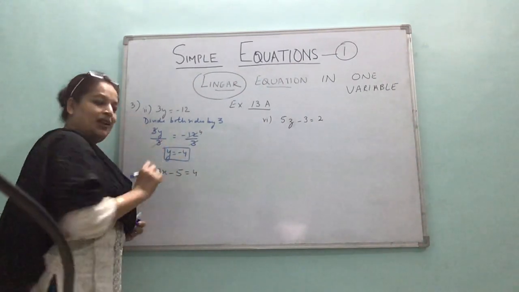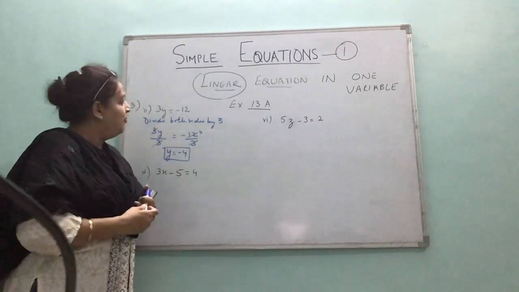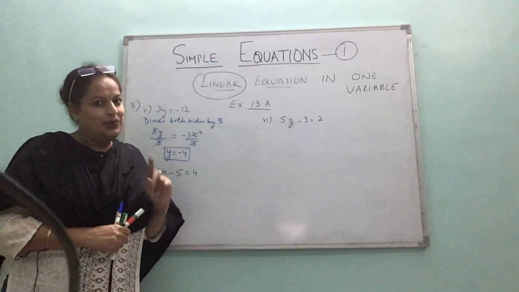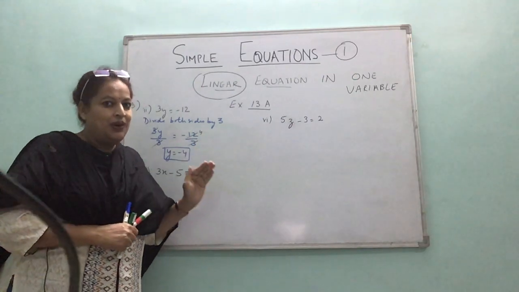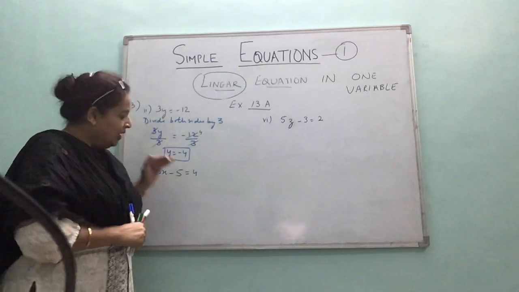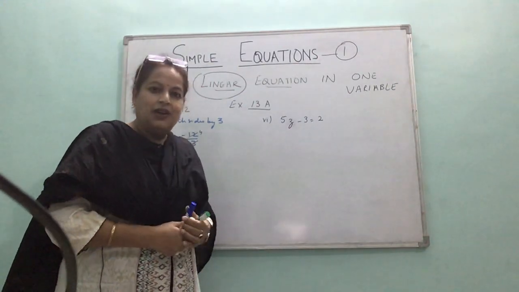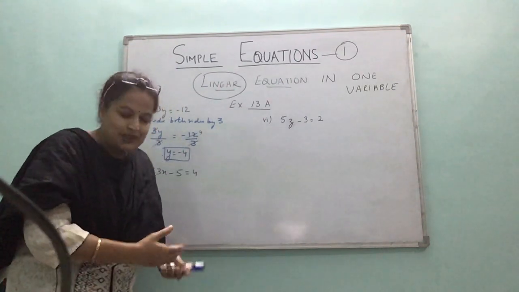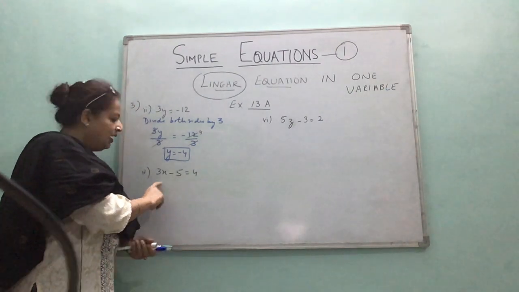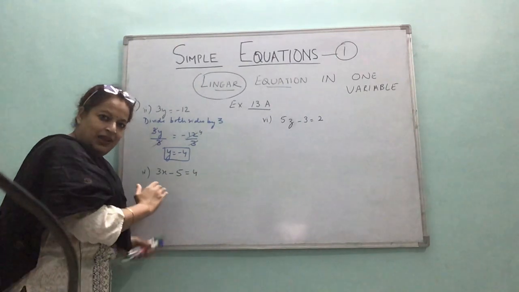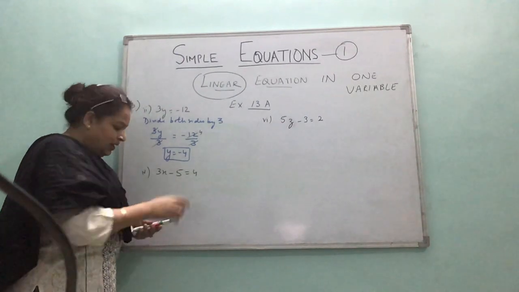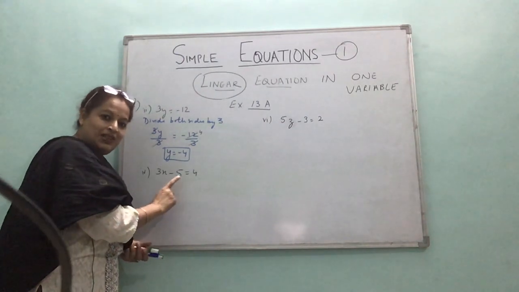Very simple. Now, till now, what we were handling, there was a single term on both sides. You know the difference between terms, right? How are terms separated? If there is plus or minus sign in between, they are separate terms. Now these questions will teach you something else. If you have more than one term along with x, keep only the x term on one side and we'll try to remove the constant from here. So I have to first remove the extra constant term.